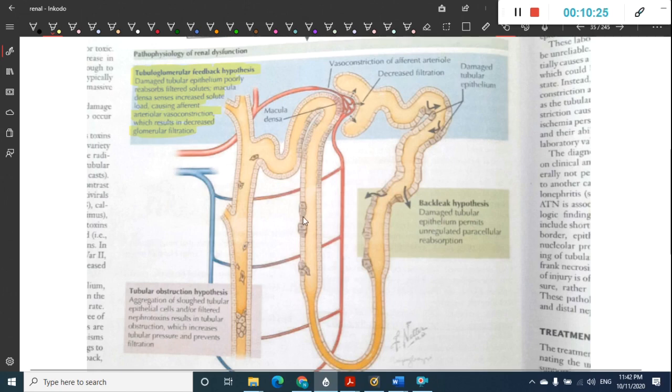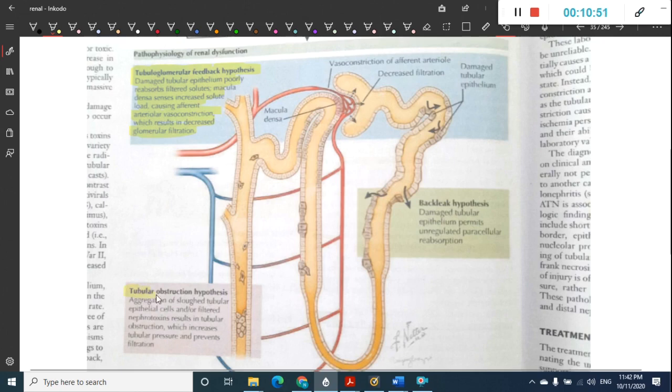This increased osmolarity of urine is sensed by the macula densa. And what does the macula densa do? It sends signals and activates the renin angiotensin pathway, and as a result that causes release of aldosterone, which causes arteriolar vasoconstriction, and thus there is decreased GFR.